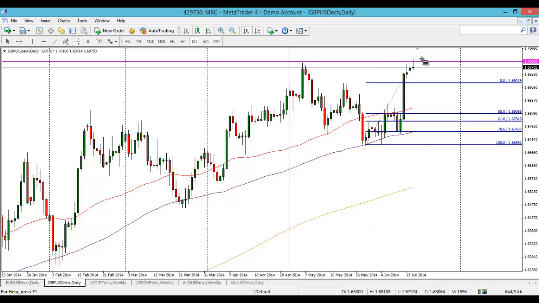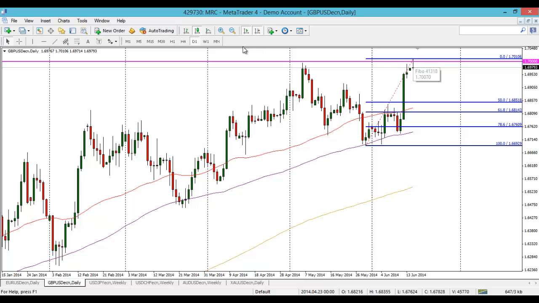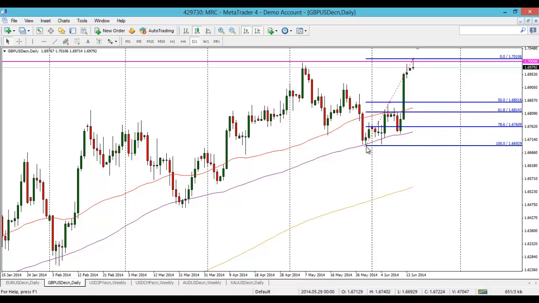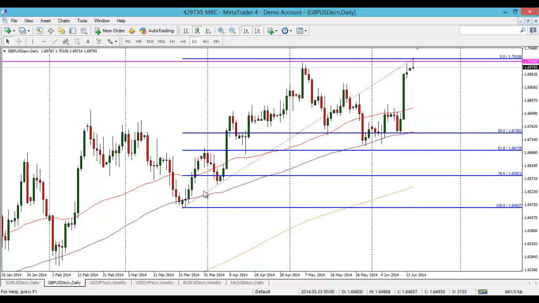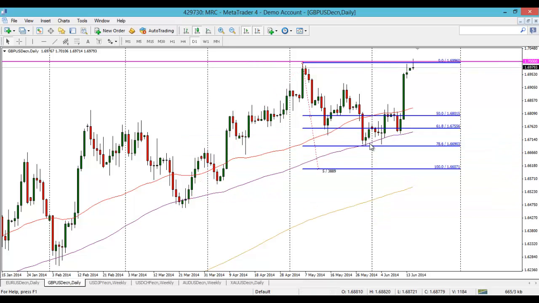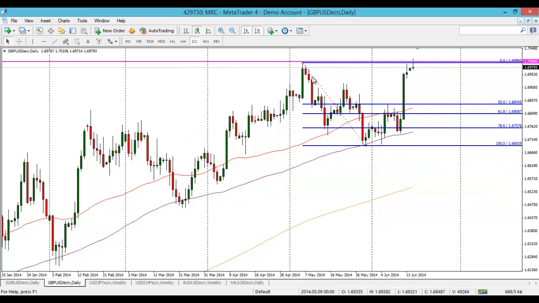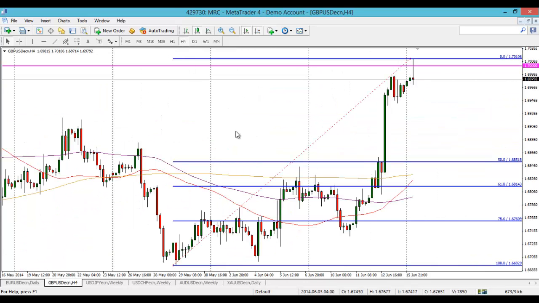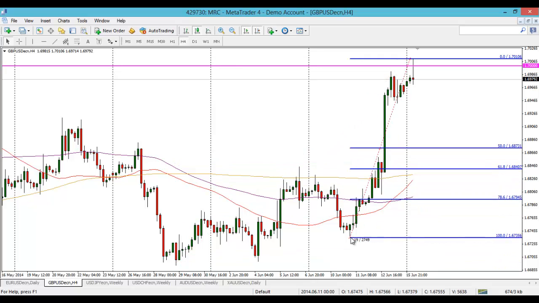I personally take this low here. I mean, you could use this low here, there's nothing wrong with that, but I personally take this low here because that's where we came off of this previous fib bounce. Remember, that's the recent swing low, really. So, in my opinion, in terms of the daily, I'd be looking at that one. And in terms of the 4 hour as well, you could take that one there.